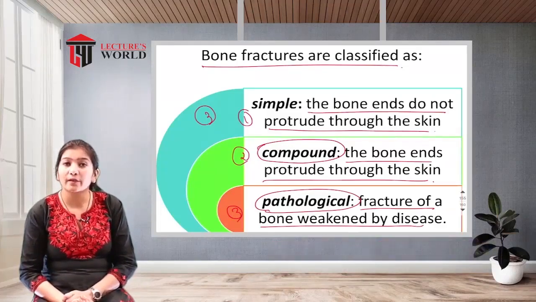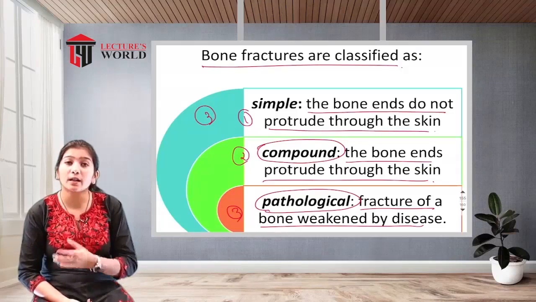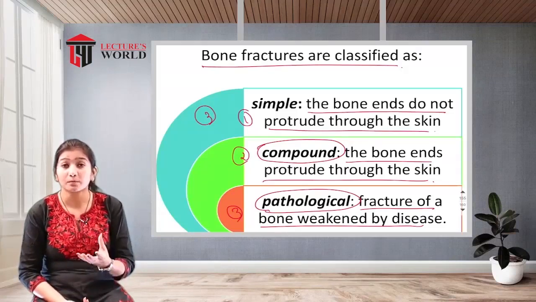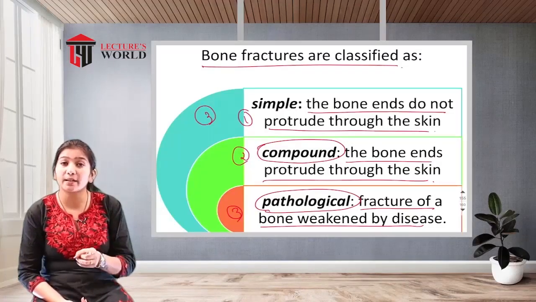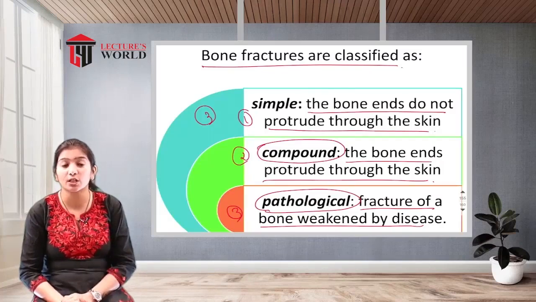So if you are having osteoporosis, osteomalacia, rickets, or osteoarthritis, because of the underlying disease condition your bones become very fragile. They are very soft and easily breakable, and if your bones are fractured because of a disease, that is known as a pathological fracture. So there are three types of fracture: simple, compound, and pathological.